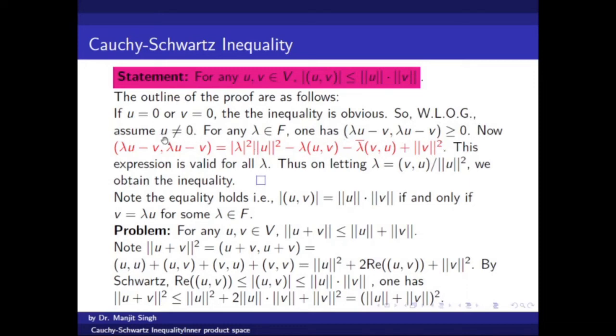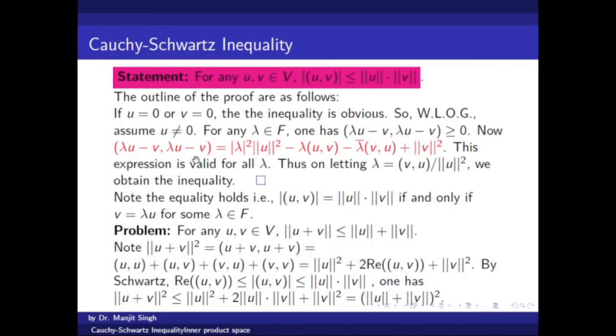So when we consider u non-zero, for any scalar lambda, lambda u minus v is an element of V, so the inner product of this element with itself will be non-negative. So it is true for every lambda. Now we will compute this inner product for every lambda, and for a given lambda, after substituting it, we will have this inequality.